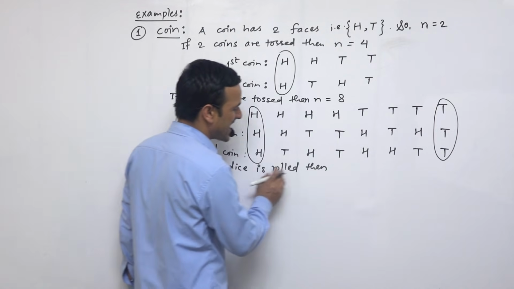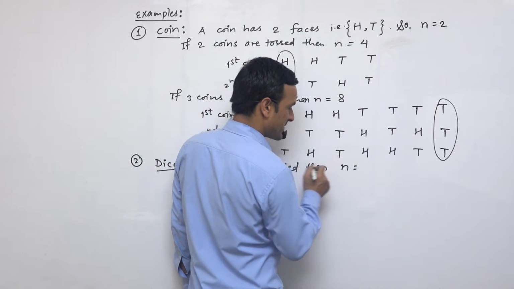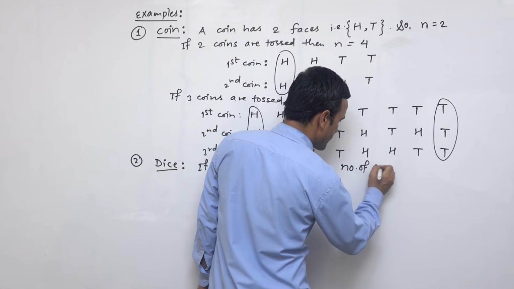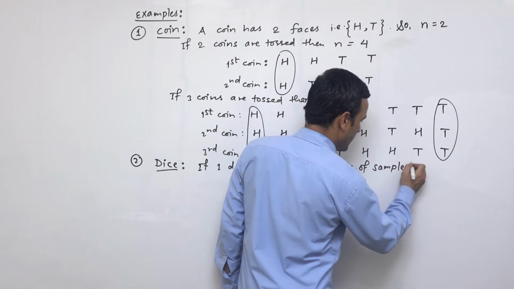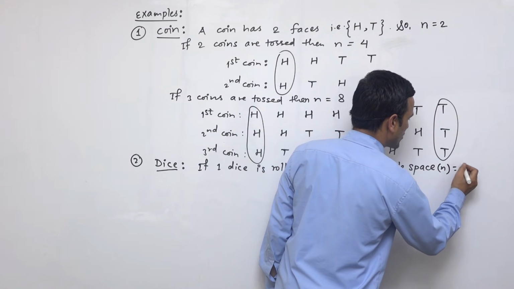If one dice is rolled, then the number of sample space n is equal to 6.